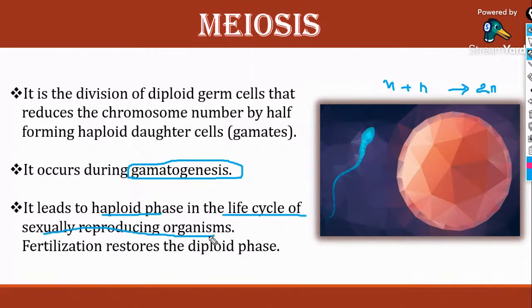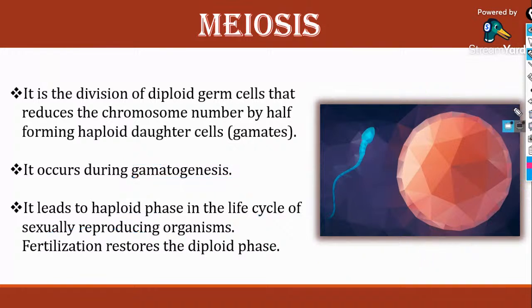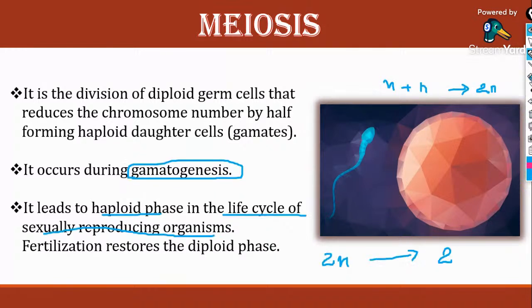The normal body cells are in the diploid phase, and in sexually reproducing organisms, when gametogenesis occurs, the diploid cell forms haploid progeny or daughter cells.